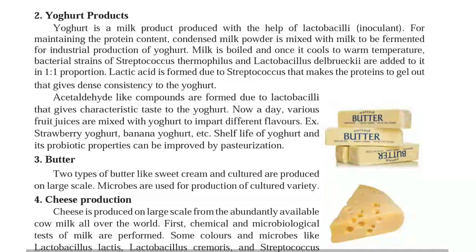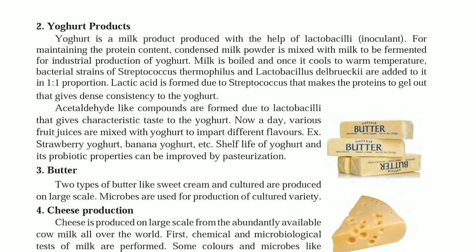Yogurt products. Yogurt is a milk product produced with the help of lactobacilli inoculant. For maintaining the protein content, condensed milk powder is mixed with milk to be fermented.